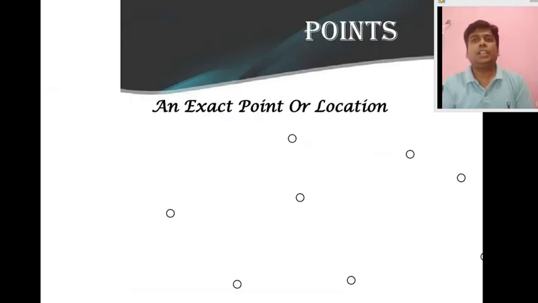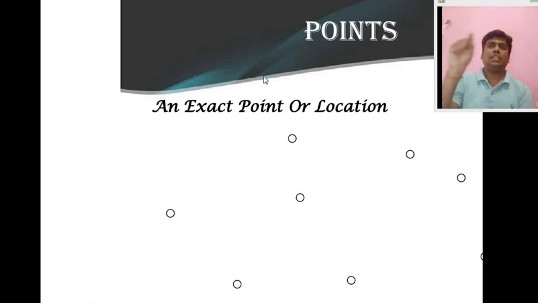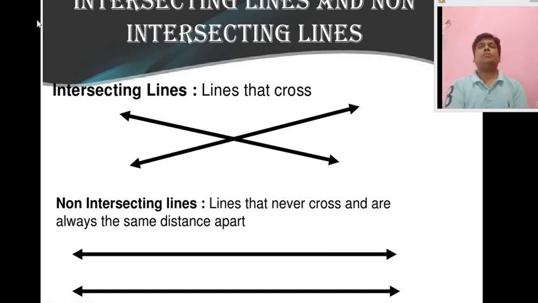See, points. An exact point or a location is what? Any place. It represents a position in a given space. Dot. Point. Okay. Now see intersecting lines and non-intersecting lines.